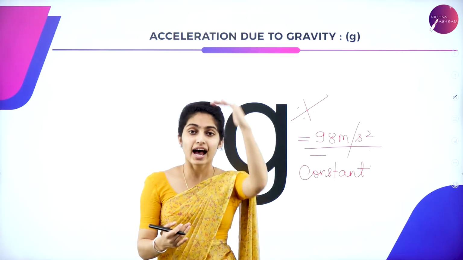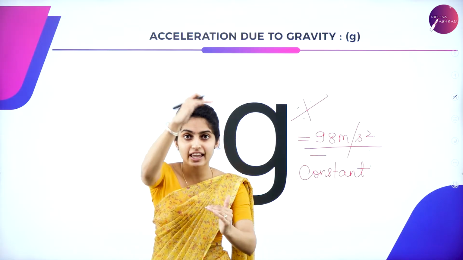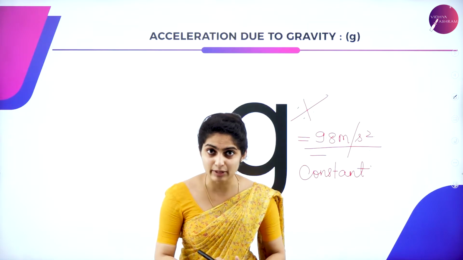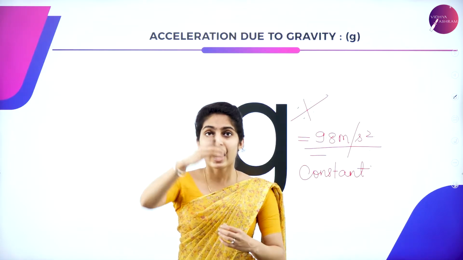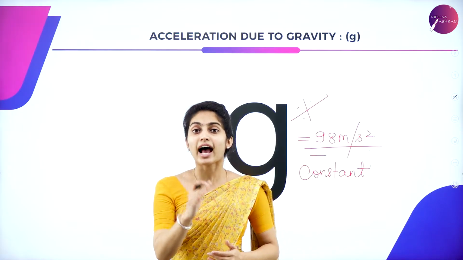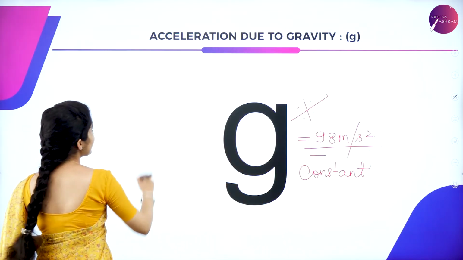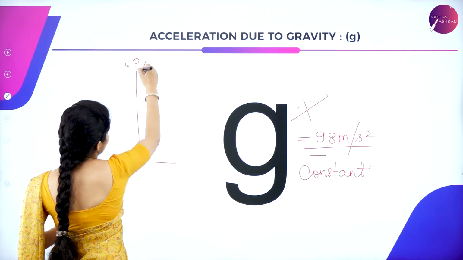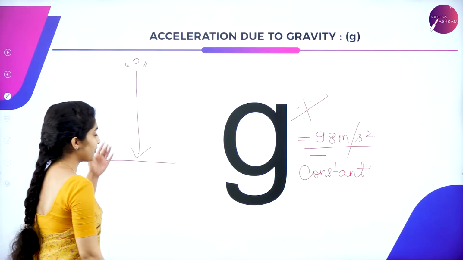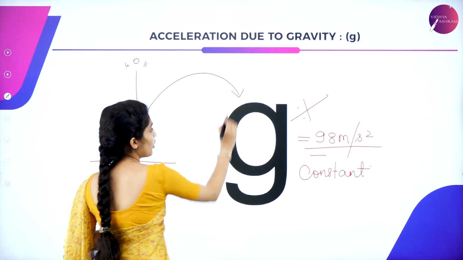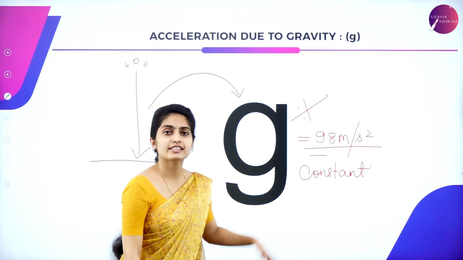It falls, and there is change in velocity at every time interval. So that change in velocity with respect to time interval is acceleration, and the fall of an object is due to gravity. So that is nothing but acceleration due to gravity. Any object falling from top to bottom is said to be acceleration due to gravity.